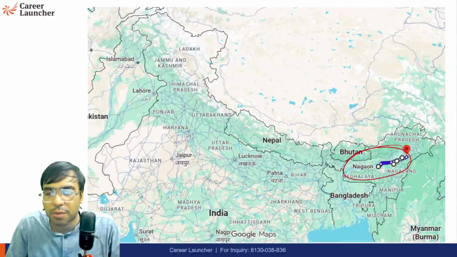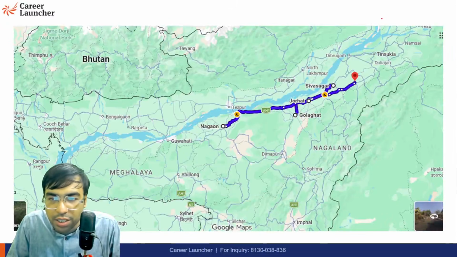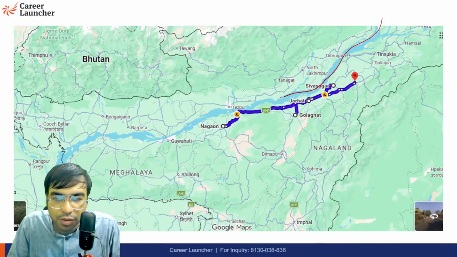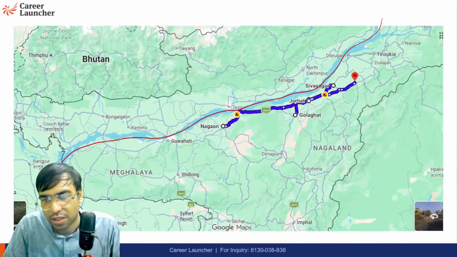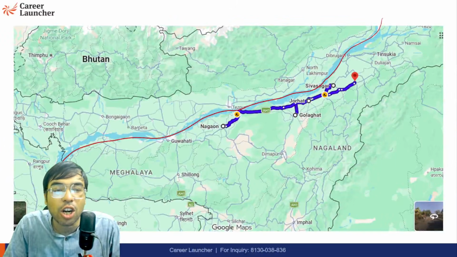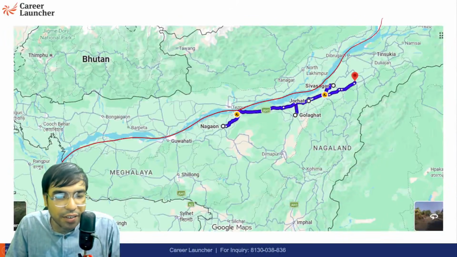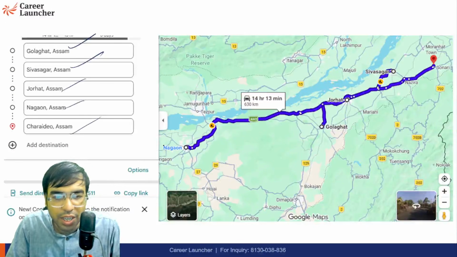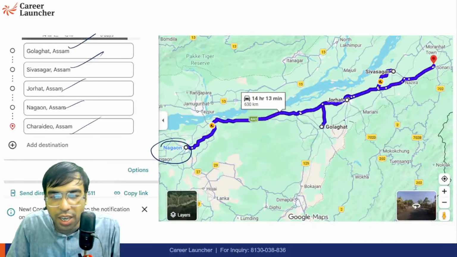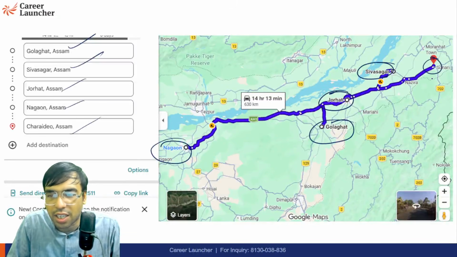Yes, so this is the zoomed version. This portion I'm zooming. Now you can see this is Assam, and this is the Brahmaputra River coming. It's a very wide river, quite wide, and it has a huge amount of water content. If you see the cities that were affected: Golaghat, Sivsagar, Jorhat, Nagaon, Charaideo. Here is Nagaon, here is Golaghat, here is Jorhat, here is Sivsagar, and this is Charaideo.